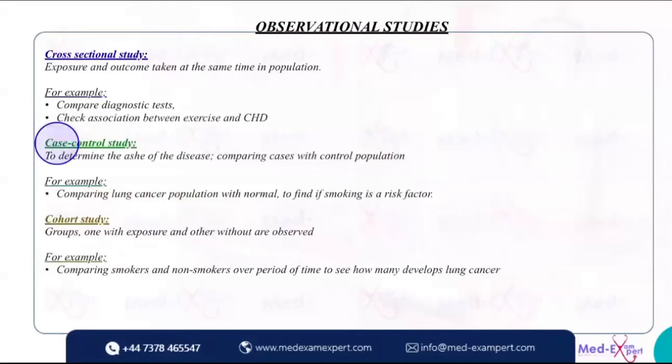So in case control, we have cases and we have controls. We have two groups, and we see what they were doing in the past. Were they smokers? Were they exposed to something, maybe asbestos? Were they working in a shipwreck company, which caused them to have this lung cancer? So we go back.